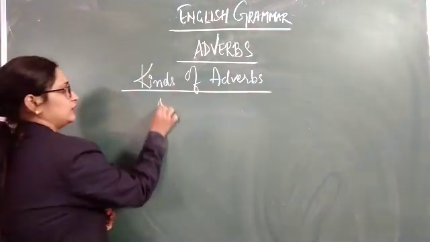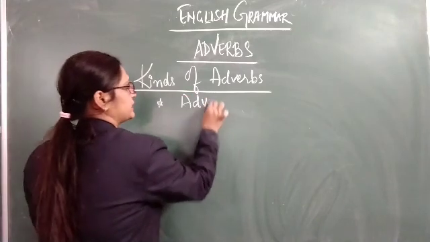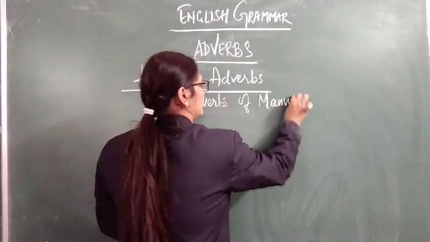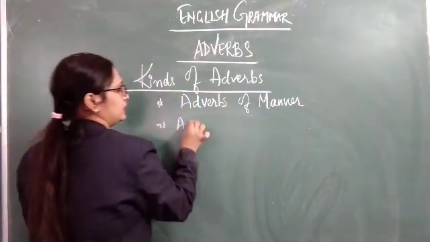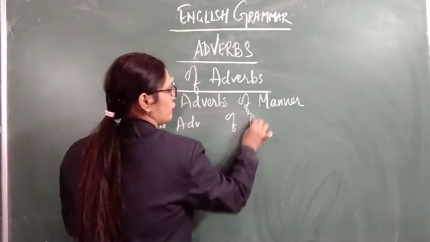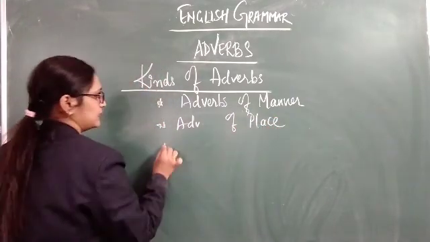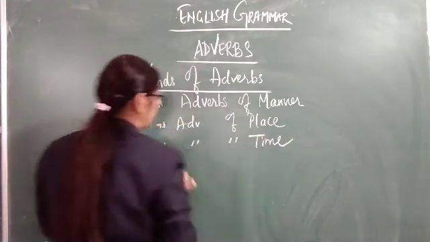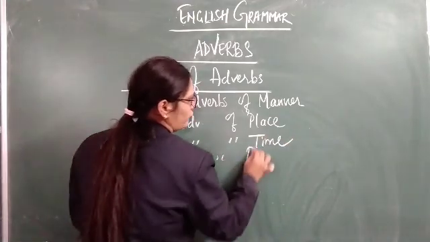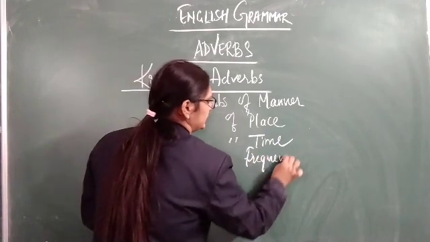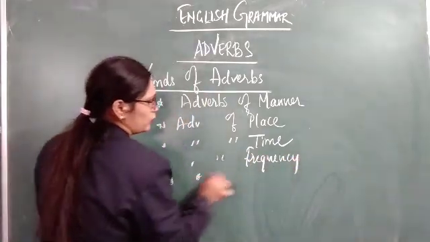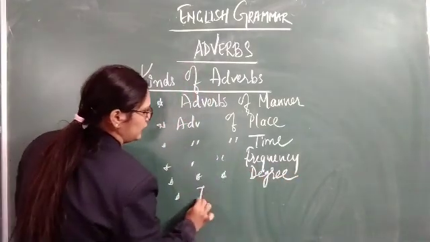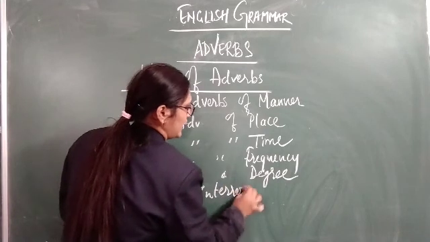They are adverbs of manner, second, adverbs of place, adverbs of time, adverbs of frequency, adverbs of degree, and interrogative adverbs.